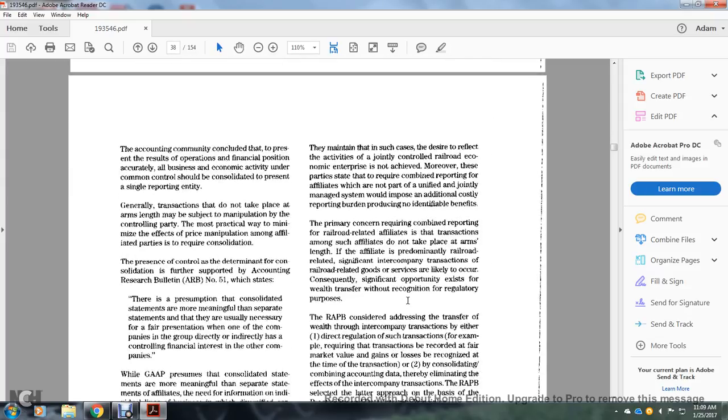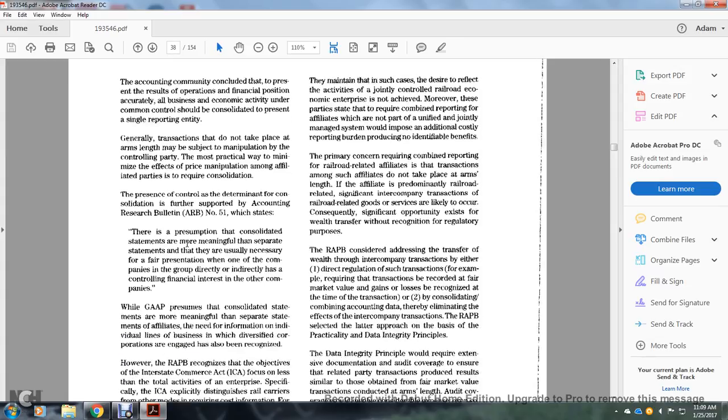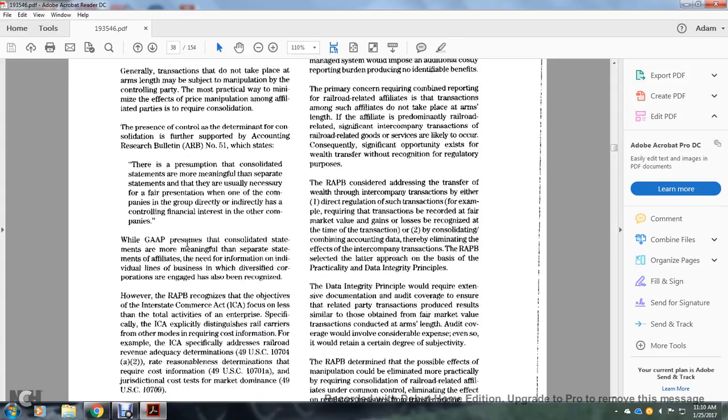The accounting committee concluded that the results of operations and financial position of all business economic activity under common control should be consolidated to present a single reporting entity. Generally, transactions do not take place at arm's length, but are subject to the controlling party. The most practical way of minimizing the effects of manipulation by affiliated parties is to require consolidation in the presence of control. Consolidation is further supported by accounting research principles.